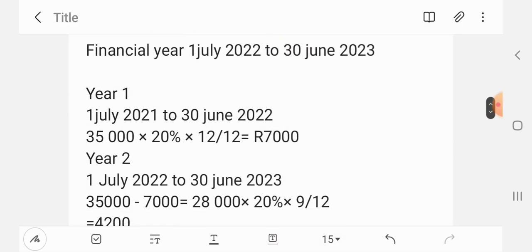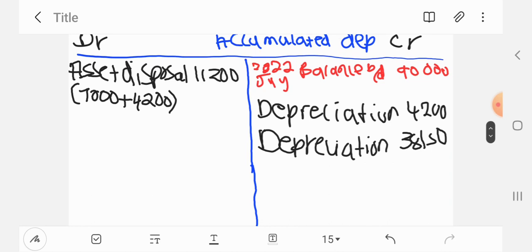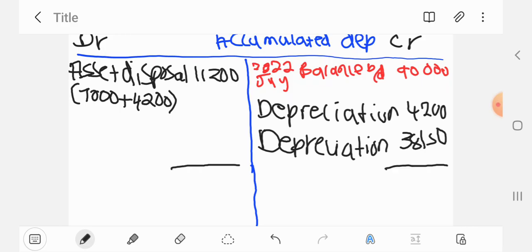Now here we are on the accumulated depreciation account. So here as well, let's look for the big side. The big side is the credit side, so we'll say the 90,000 plus the 4,200 plus the 38,150, and that will give us 132,350, 132,350. That will be our closing balance, and then we say